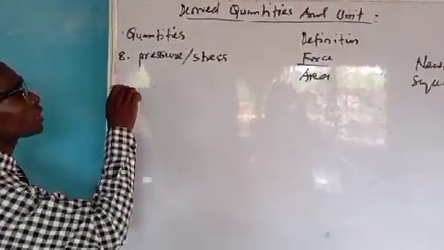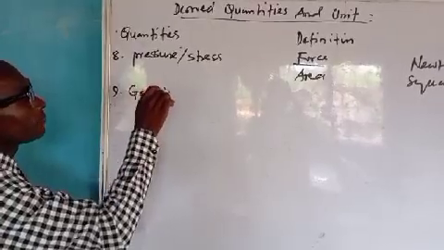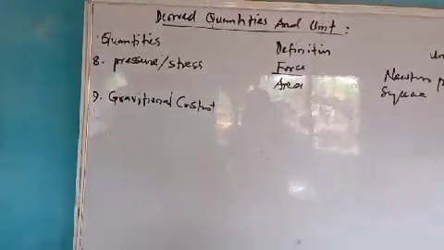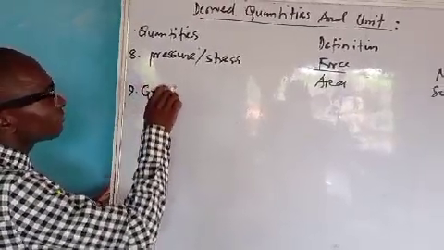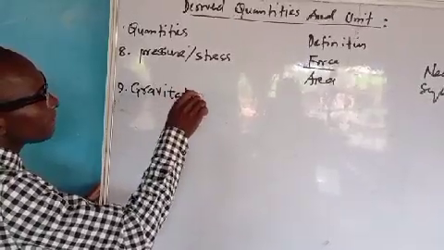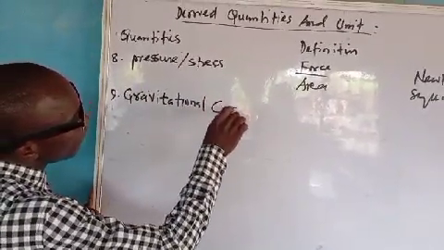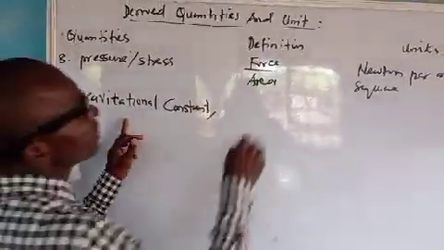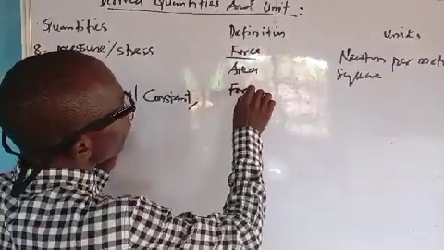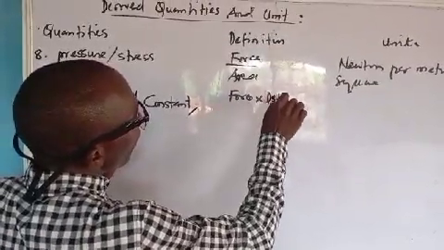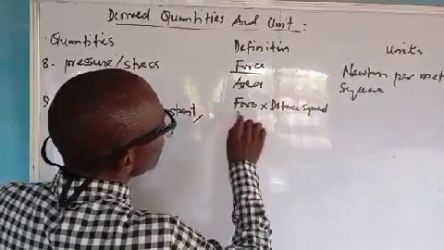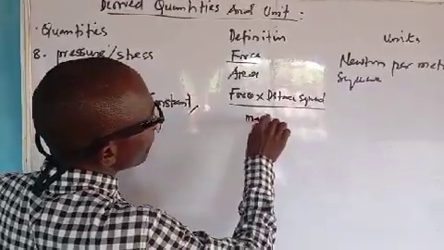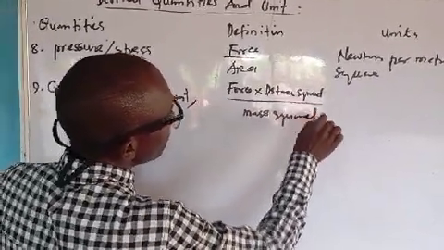We now talk about gravitational constant. Gravitational constant. Now, when we talk about gravitational constant, what is it? It's force times distance squared, divided by mass times mass, that is mass squared.